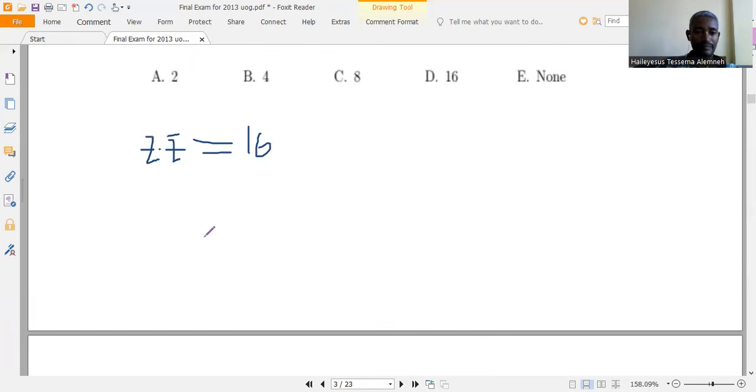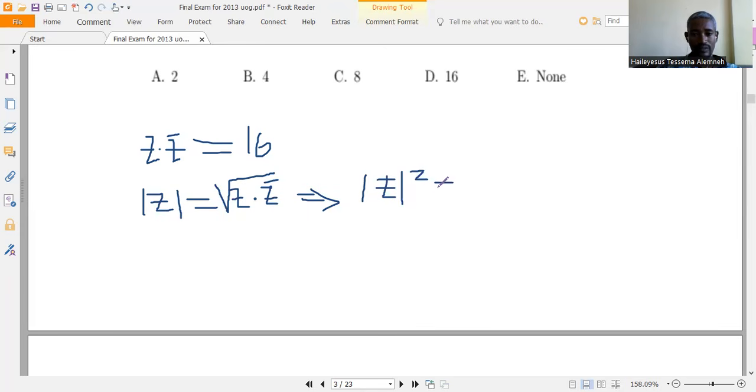Now by the property of modulus and conjugate, the modulus of z the whole square is equal to z times z conjugate, which is equal to 16. So the modulus of z the whole square is 16.